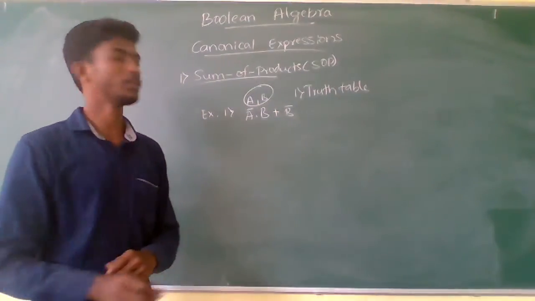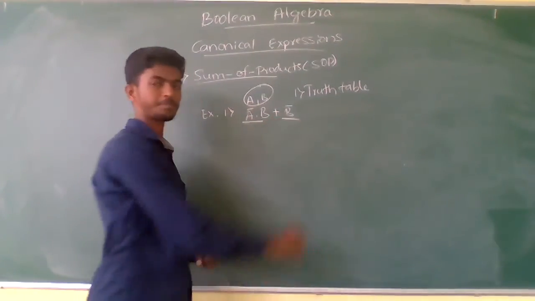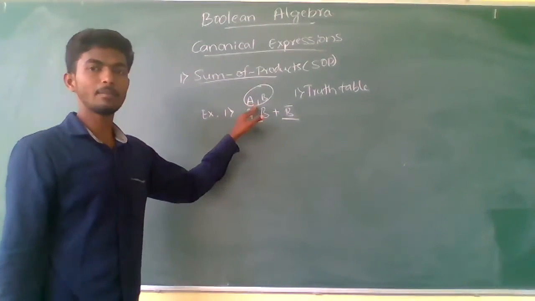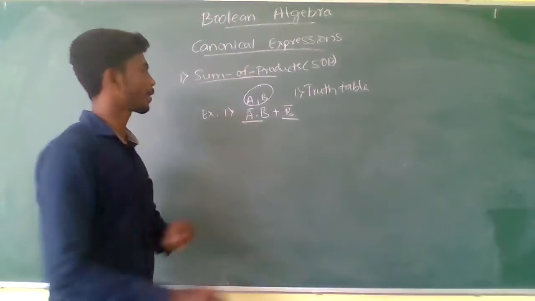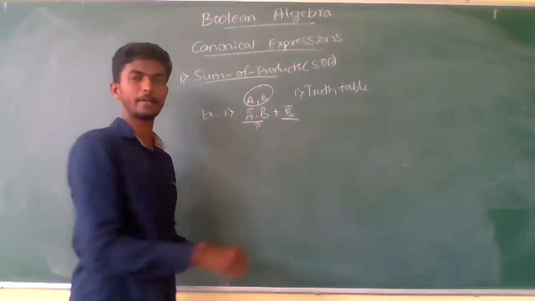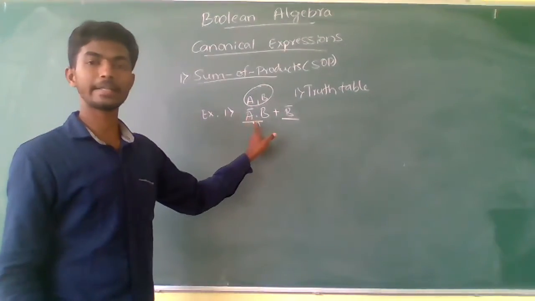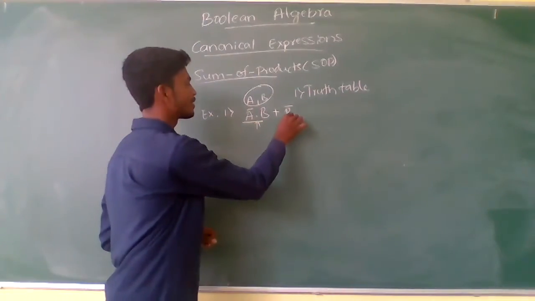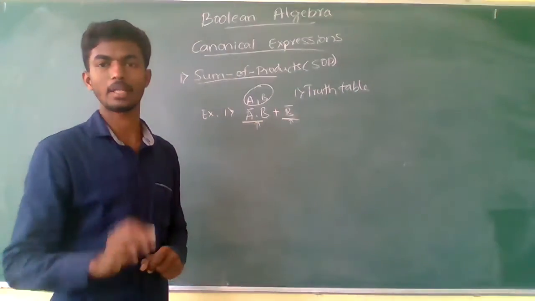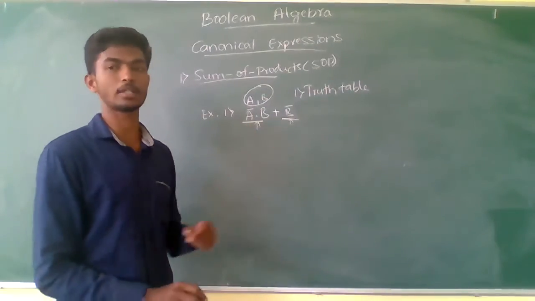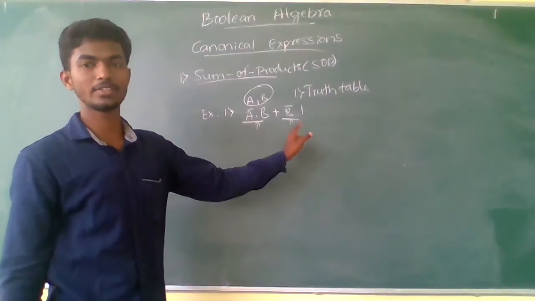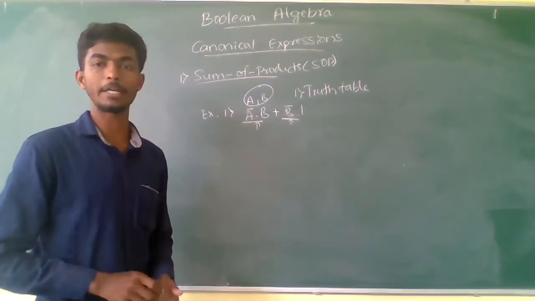So you can observe here each of these terms. I have told you the system contains two variables. This is called a min term because it contains the product of all the literals available in the system. While this term is not a min term, you can call it a product term because it is the multiplication of 1. So this is just a product term, not a min term.